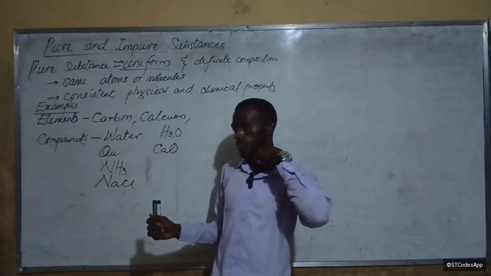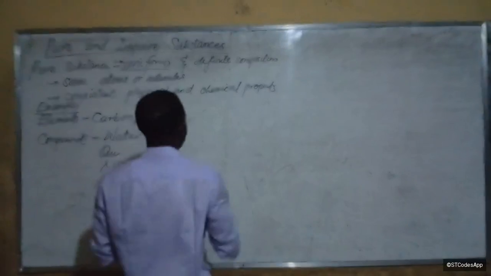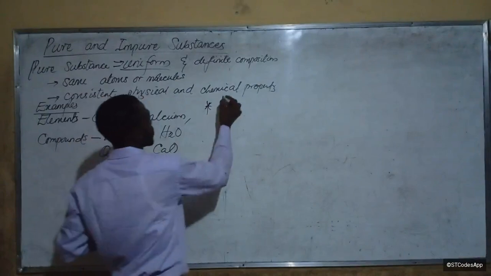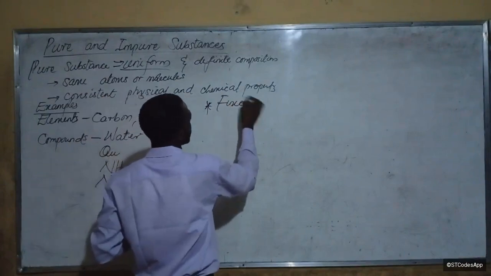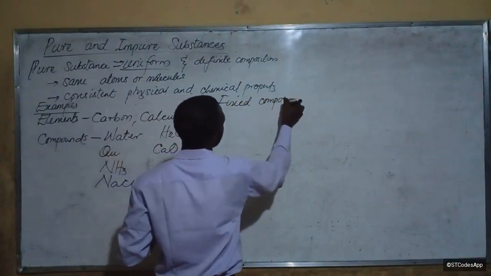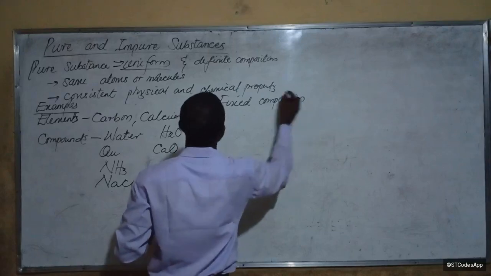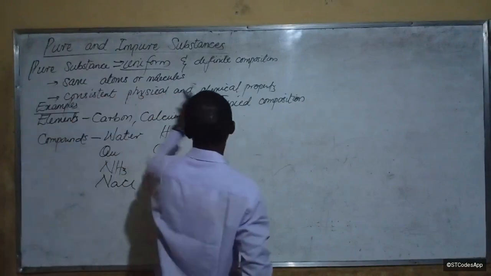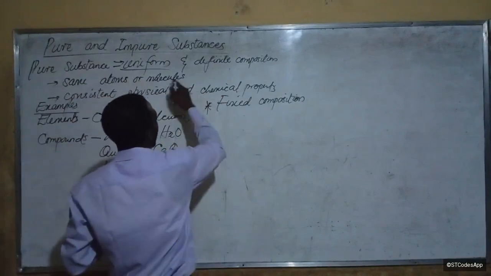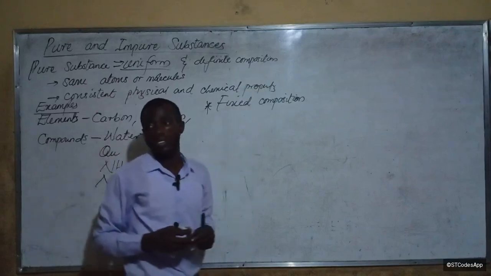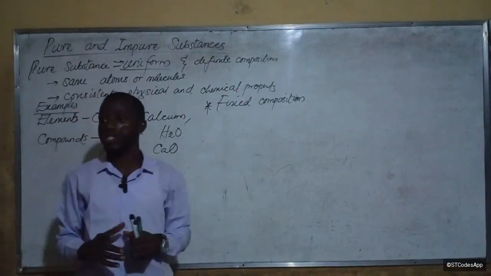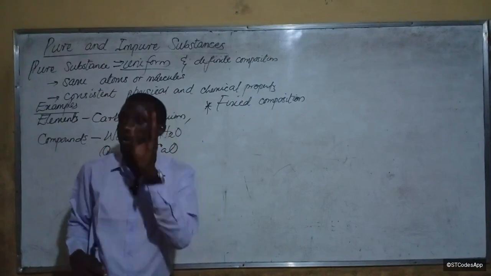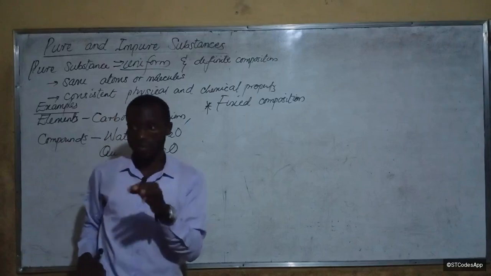Is that clear? So what are the characteristics of pure substances? Number one, we call it fixed composition. It means that their composition does not change. That fixed composition is in the fact that they have a uniform and definite composition. It doesn't change, and it contains the same type of molecule, the same type of atom. Do you get it? Right.